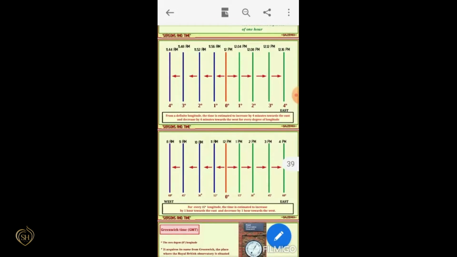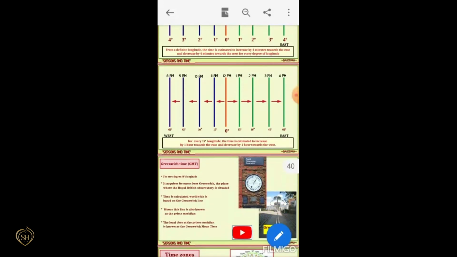And here we can see the time zones. Can you see this? Yes, these are the time zones. That means the time will be ahead of Greenwich Mean Time towards the east, and the time will be behind towards the west.